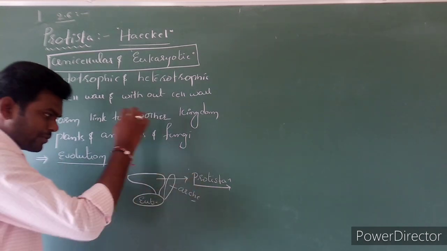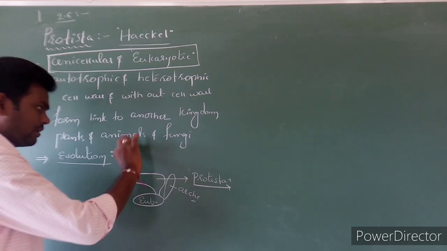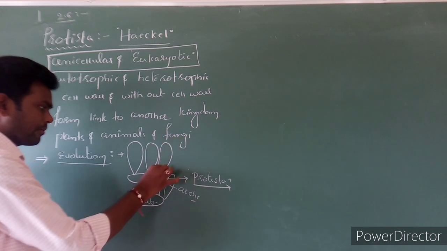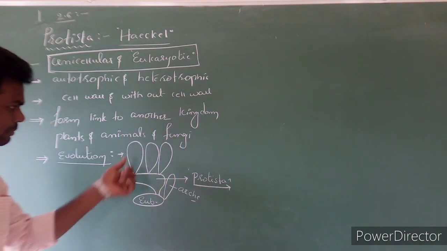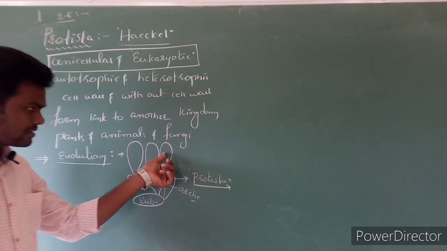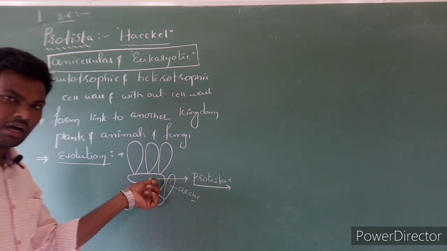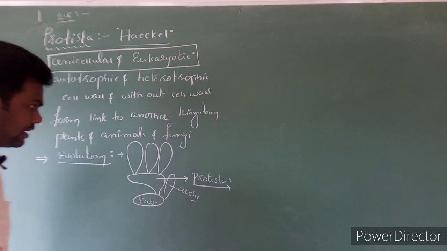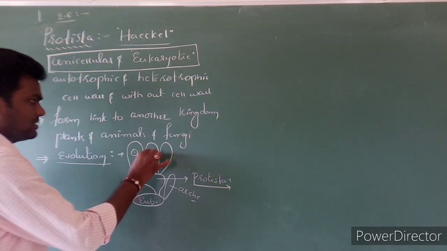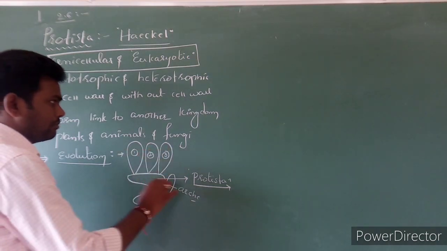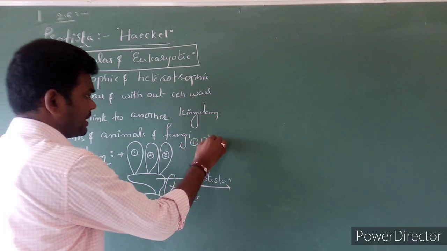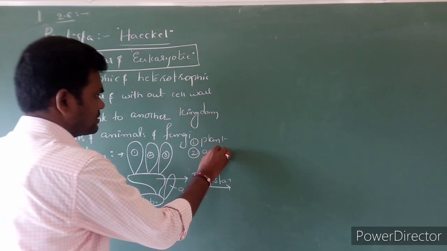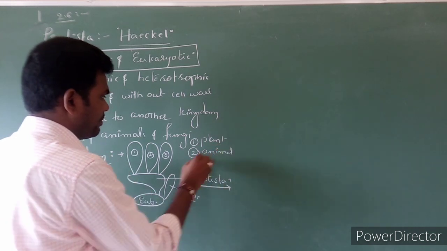After the formation of Protista, multicellular organisms are formed. It means multicellular organisms arose or evolved from the Protista kingdom. Clear? So the first one is the plant kingdom, Plantae. The second one is the animal kingdom, Animalia.